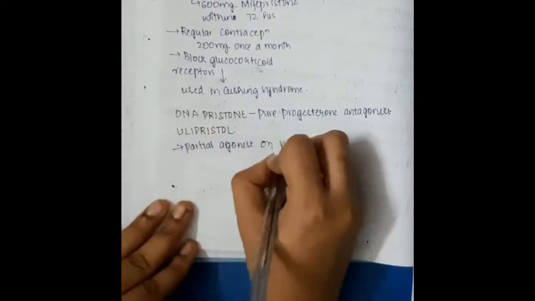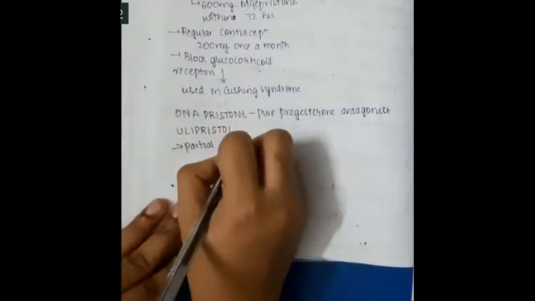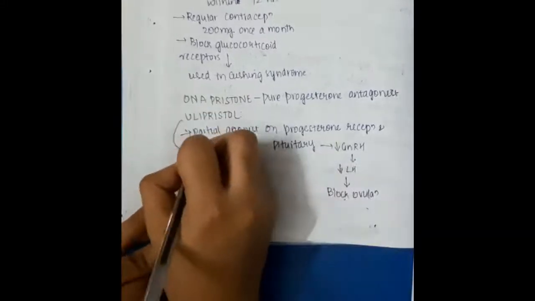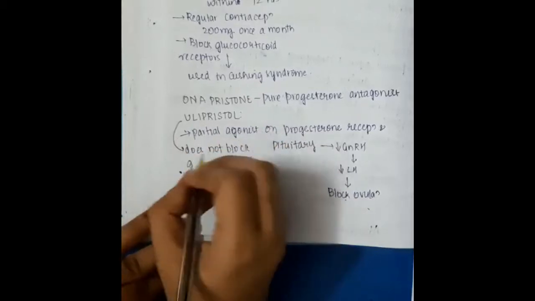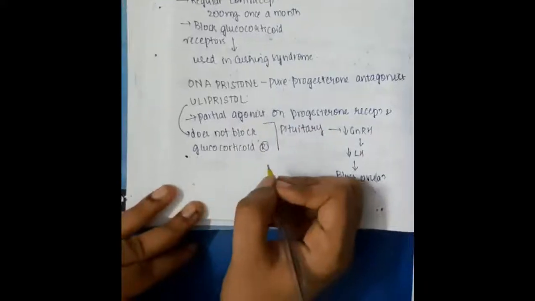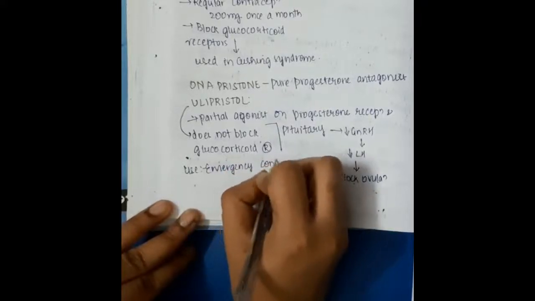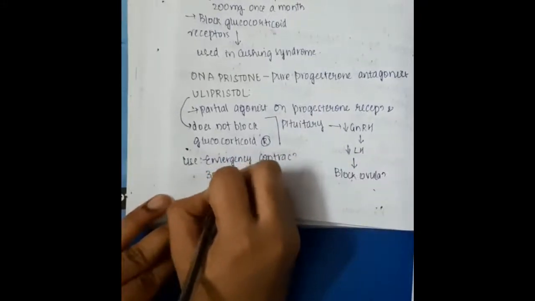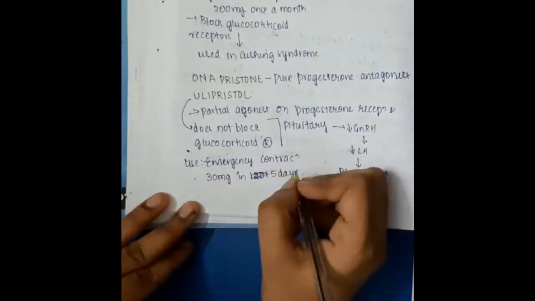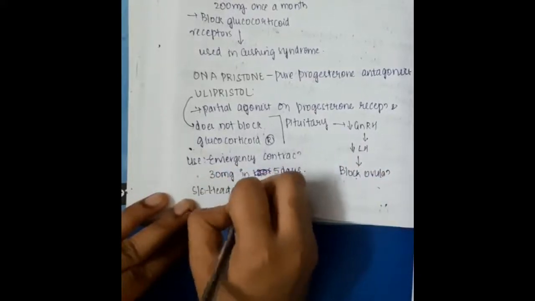It is a partial agonist on progesterone receptors and the pituitary. Because it is a partial agonist, it decreases gonadotropin releasing hormone, thus it decreases luteinizing hormone and blocks ovulation, but it does not block glucocorticoid receptors. It is used in emergency contraception, given as 30 milligrams. The side effects are headache and abdominal pain.